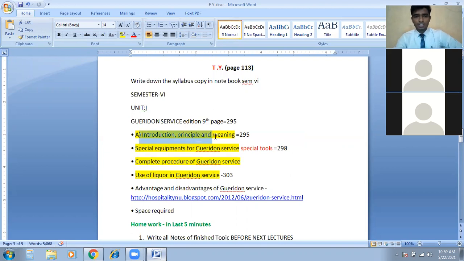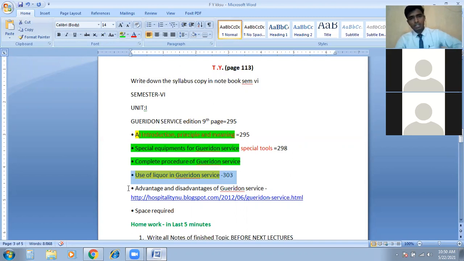We have finished with the introduction. This part is done. This is done. Next is the use of liquor in Gueridon service, and the advantages, which we will learn tomorrow.